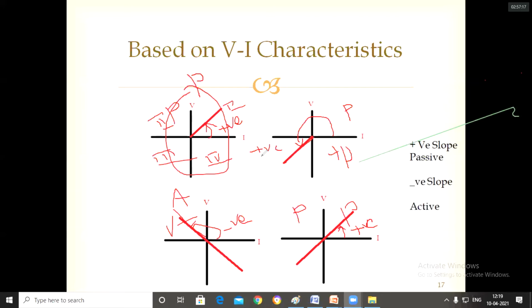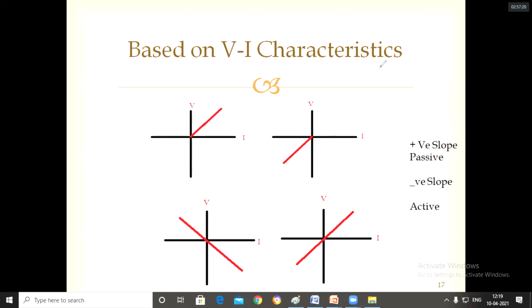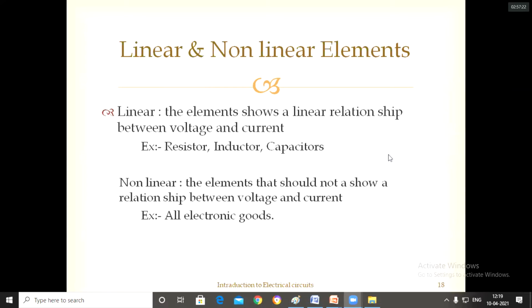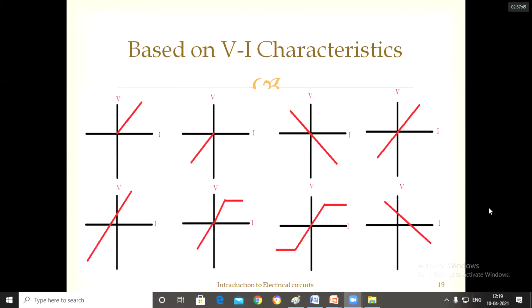Next I'm going with the next classification: linear or non-linear. How can we say that the VI characteristic of an element is linear? The element which follows linearity, we can say that is a linear element. Otherwise, it is not obeying the linear relationship, so it is a non-linear element. Examples of linear elements are resistor, inductor, and capacitor. Non-linear elements are all electronic goods. All the electronic goods that you are using are non-linear elements.